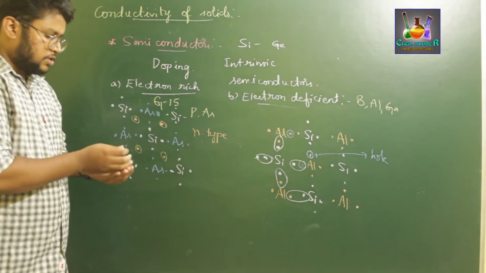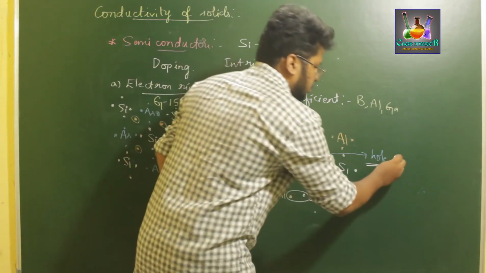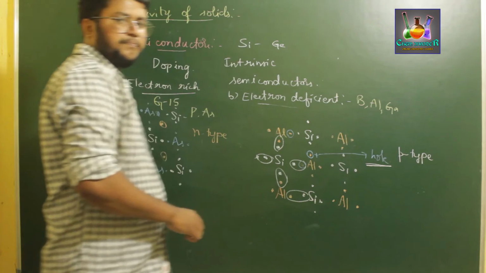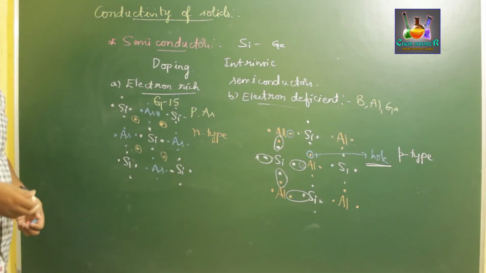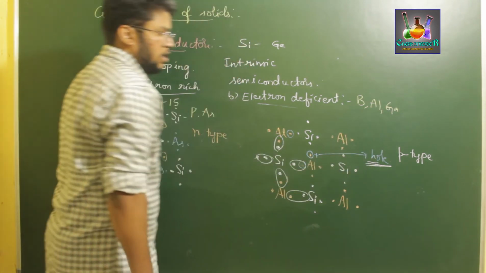This movement of electrons is fairly because of the positively charged hole. Therefore, this type of semiconductor is called p-type semiconductor, that is positive type semiconductor, caused because of the positively charged holes.